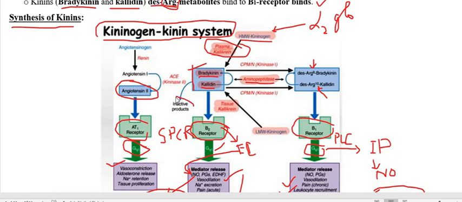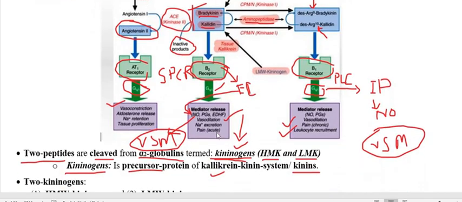By the enzyme we call angiotensin converting enzyme, that is ACE, or kininase 2. So ACE, the angiotensin converting enzyme, or kininase 2, is going to inactivate the kinins, bradykinin and kallidin, into inactive metabolites.